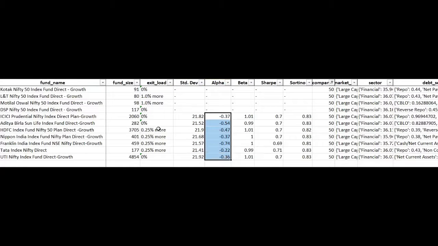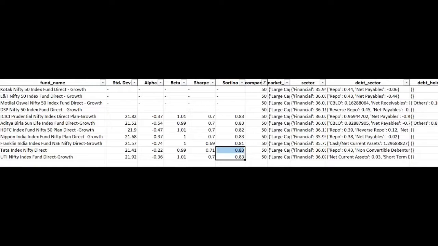And alpha seems to be negative for all the funds, which means that it would surely underperform the benchmark Nifty 50 by these percentages. Beta should be less than 1. Only 2 funds have beta less than 1. Sharpe and Sortino should be greater than 1 or at least close to 1. But we can see some are a bit far from 1. We can consider this 0.83, which at least is trying to boom even during the market fluctuations. So these are all the important metrics that we need to focus on.